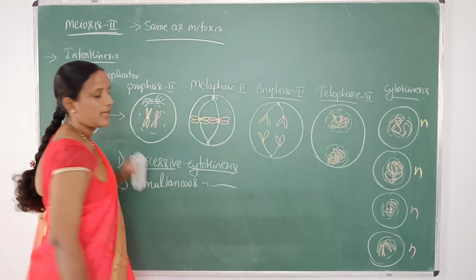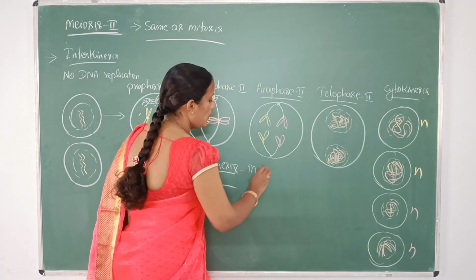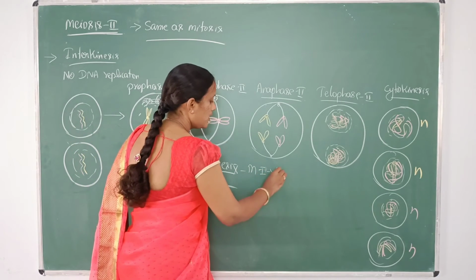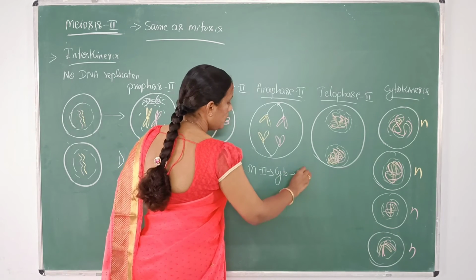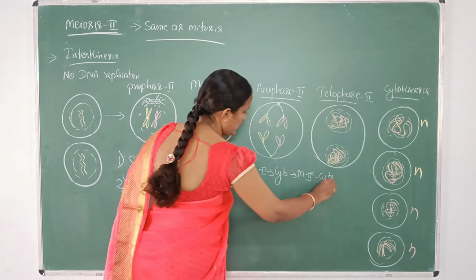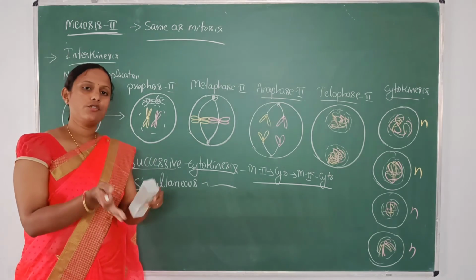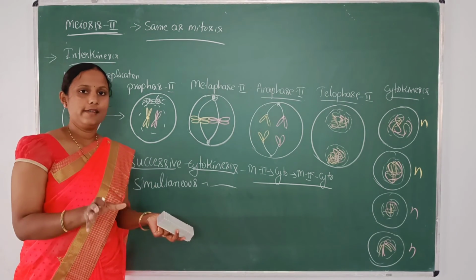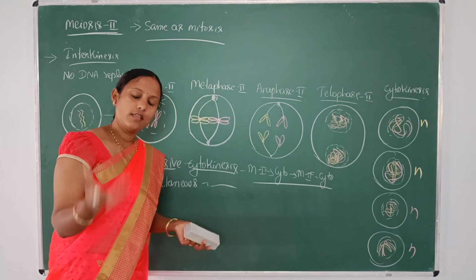Successive cytokinesis means after meiosis 1, the cytokinesis will take place, followed by meiosis 2, and again cytokinesis will take place. This is called successive. That is, after completion of meiosis 1, the cell will divide once, and after completion of meiosis 2, the cell will again divide.